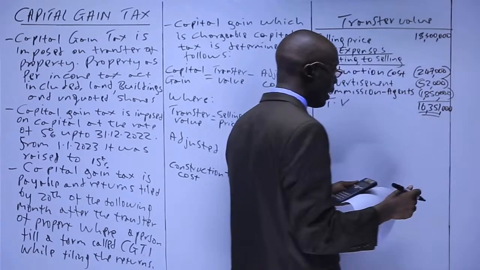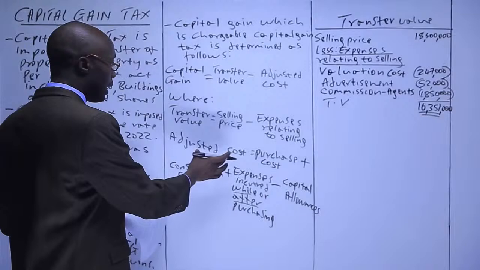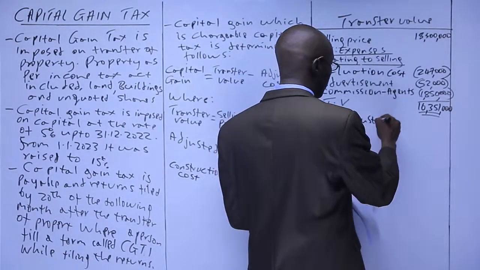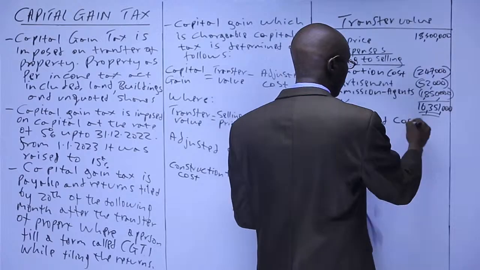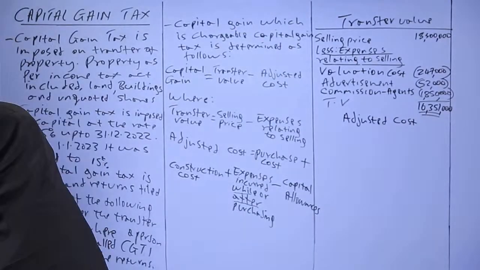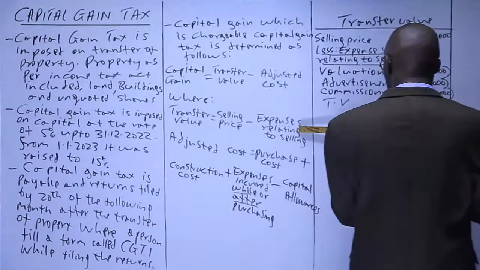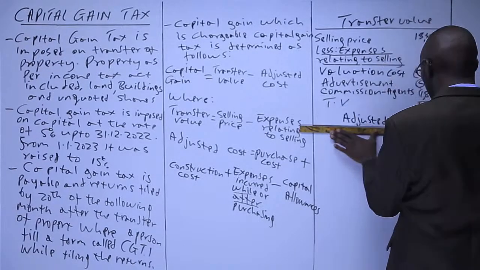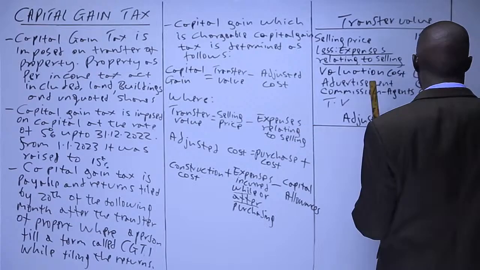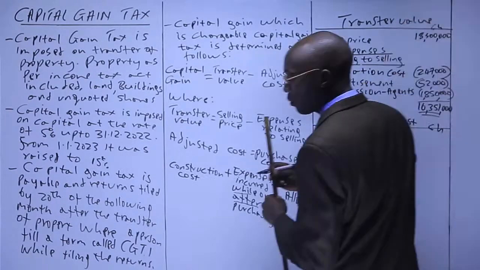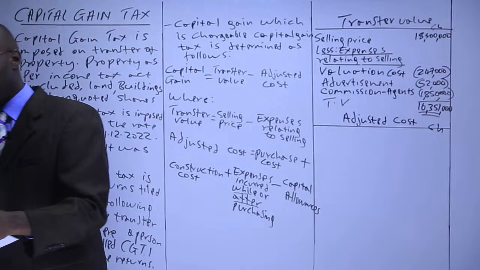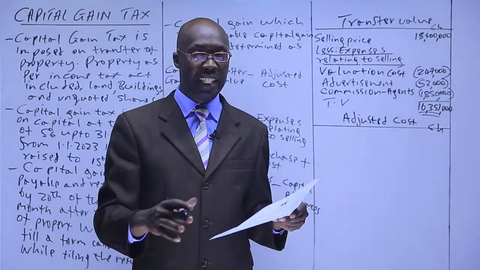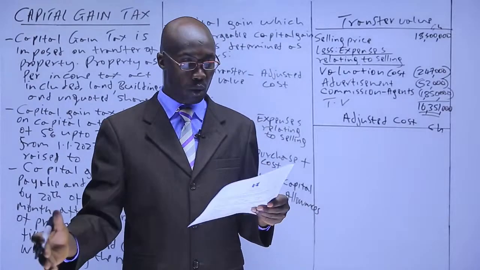Then we just need to get the adjusted costs. Adjusted costs are all the other costs incurred while purchasing and after purchasing, minus capital allowance. So we start from the top.